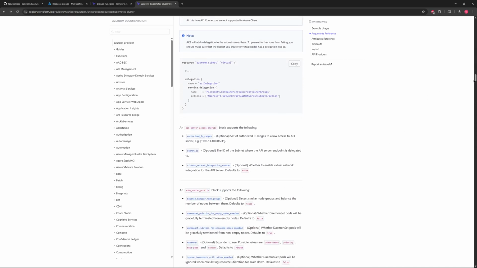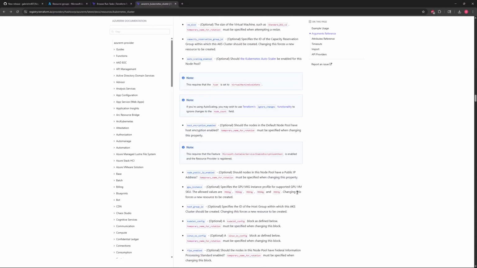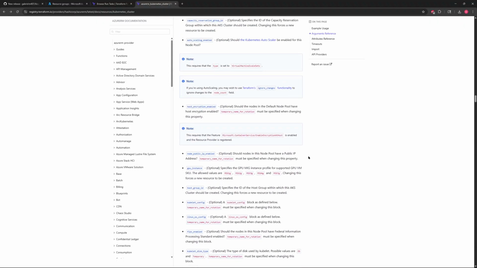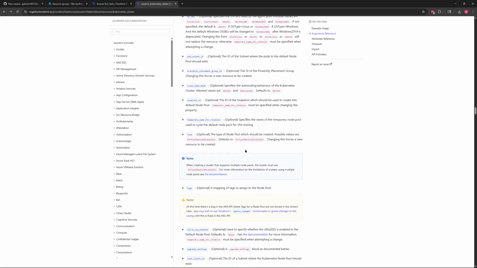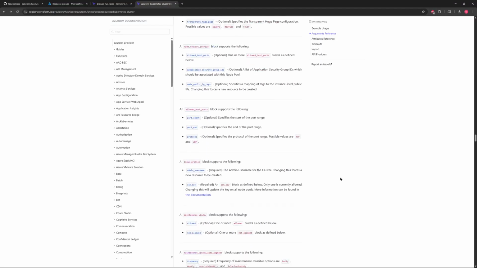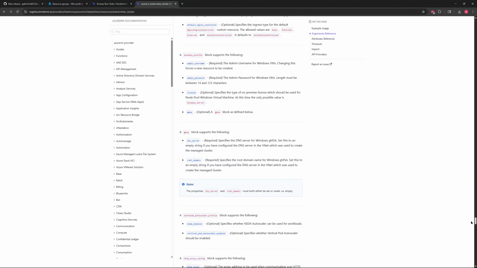So there's a lot here. You usually don't see pages that are this long, but they talk about what all the different variables are, what each of them do. They point out important things right here. They also may point out when something is being deprecated, so how it might be removed in a later version of it. But it's also important to note that this is the most up-to-date information right here.